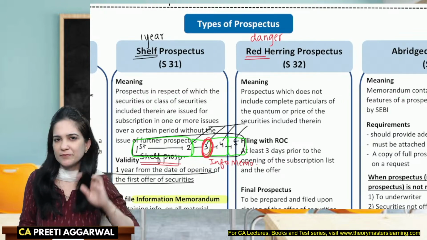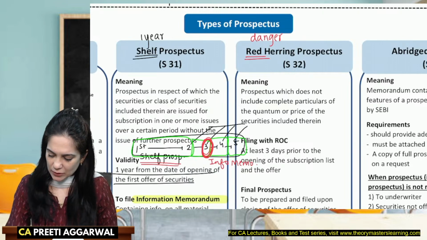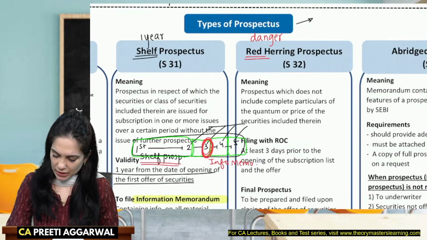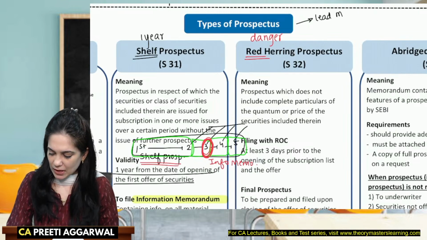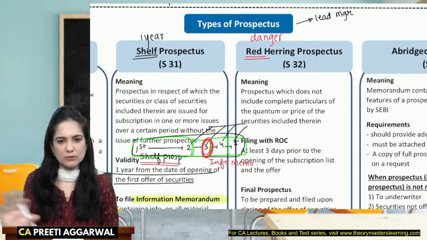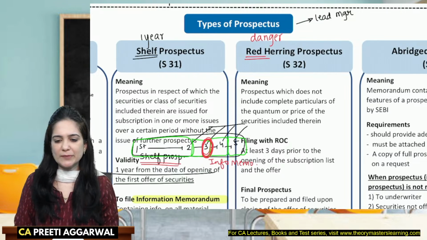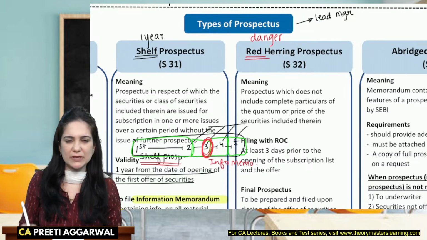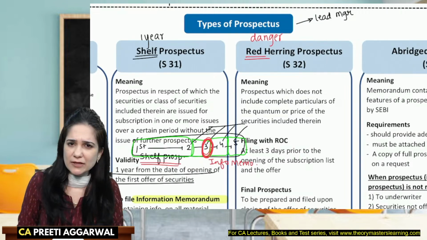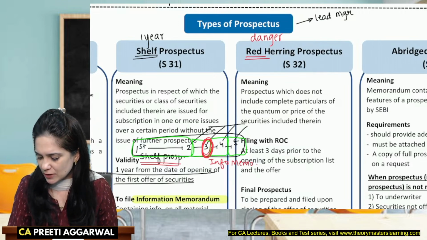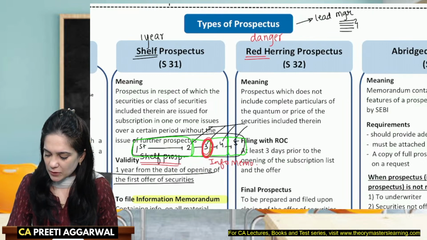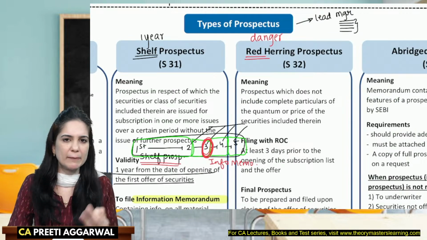How can we say? So what I do is I go to a lead manager, and he will guide me throughout the issue. So he will tell me what is the price at which I should offer securities and what is the price range. So what the lead manager does is they go to the people interested, the investors, and inquire at what price the public is ready to purchase.